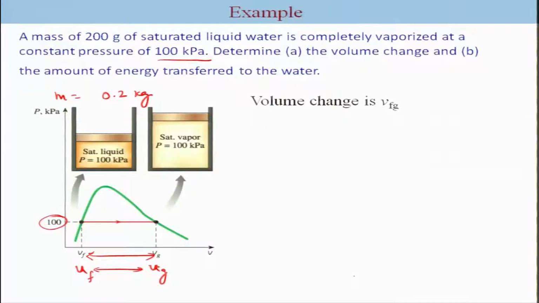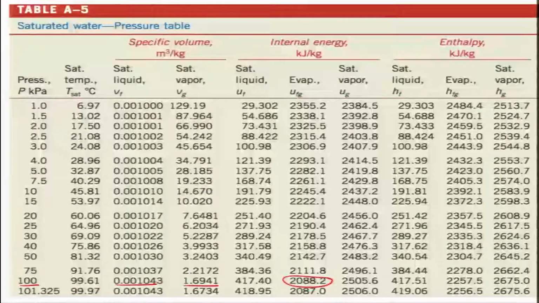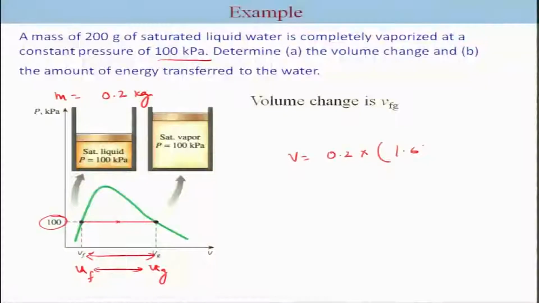That means the volume change is 0.2 multiplied by 1.6941 minus 0.001043.